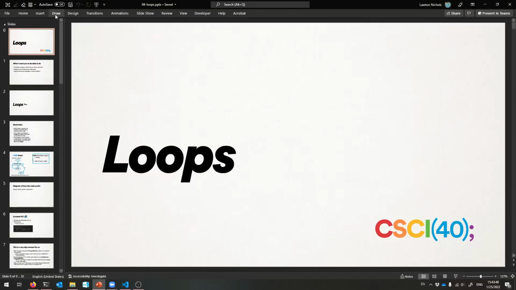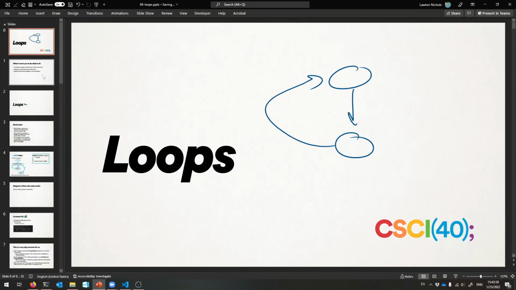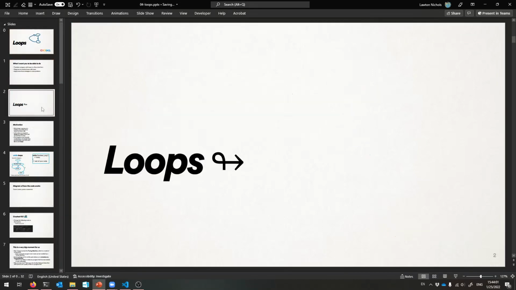We have loops on the agenda for the day. So, let us talk about those. A loop is just a piece of code that can come back to itself. It's wonderful. All right, so let's do it. Let's get right on into loops.